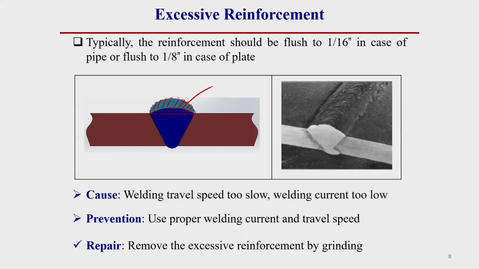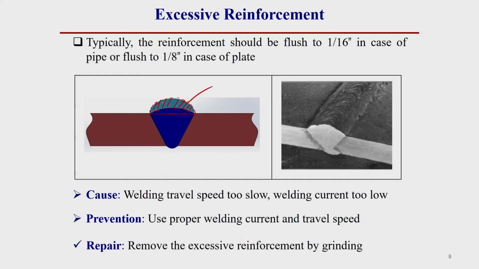Generally, one thing you should keep in mind, this reinforcement should be flush, maximum 1/16 inch in case of pipe weld, and if it is a flat butt weld or in case of plate weld, it should be less than or equal to 1/8 inch. That means for pipe weld, 1/16 inch means around 1.5 millimeter bead height, and in case of plate, maximum around 3 millimeter bead height. Then it is a standard reinforcement.